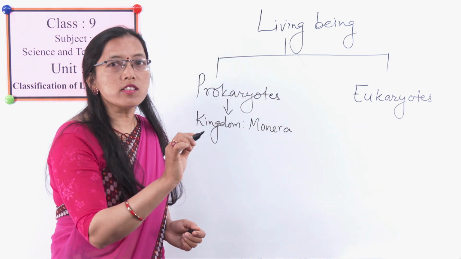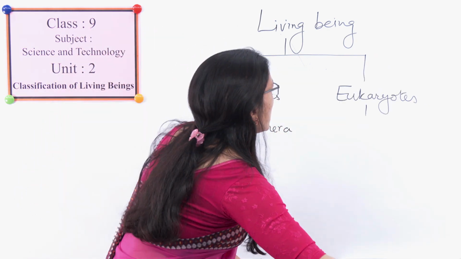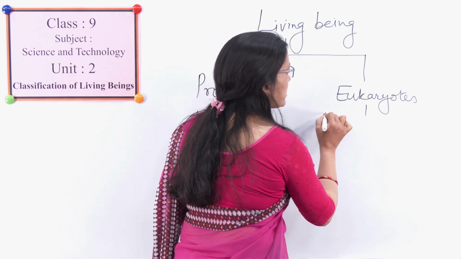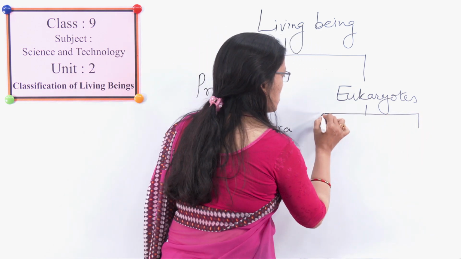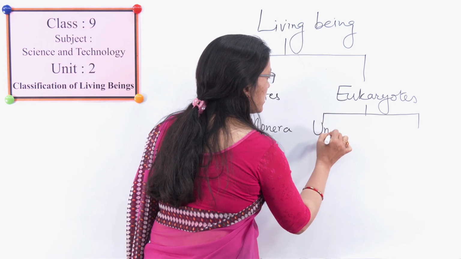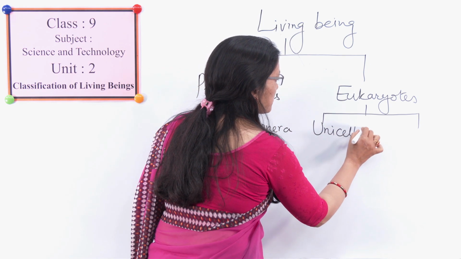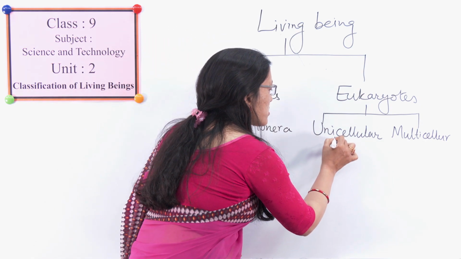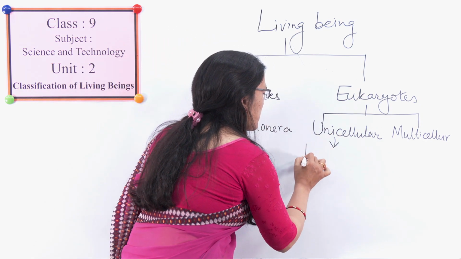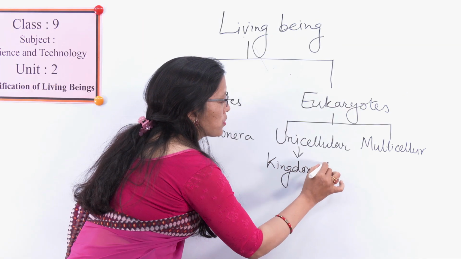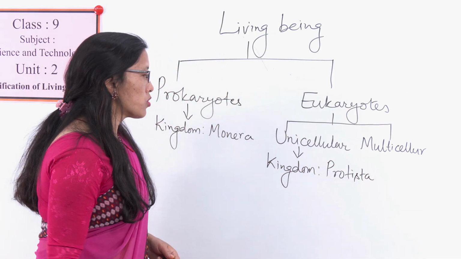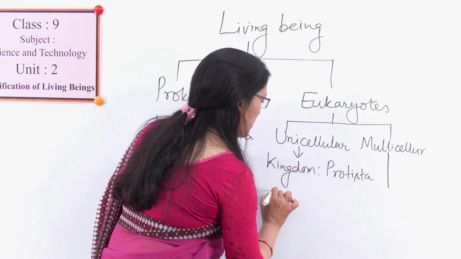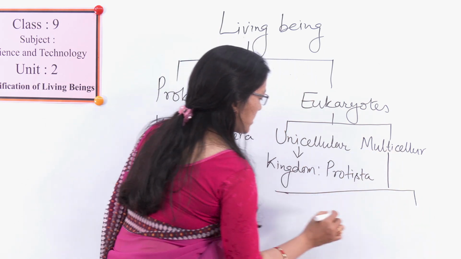Yes, just recall it. And again these eukaryotes are classified into 2 groups. What are those? Unicellular and multicellular. All those which have unicellular structure are kept under kingdom Protista, and those which have multicellular structure are again classified into 3 kingdoms.